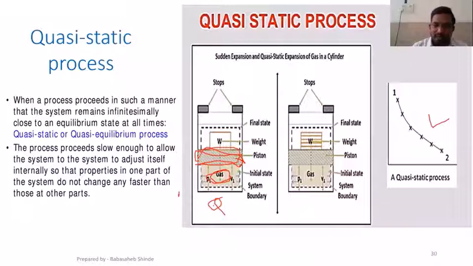So when you provide heat, gases will get heated up. They will expand and there will be an increase in pressure. Suppose that the supply of heat is instantaneous, just like in an internal combustion engine. That air fuel mixture will be burned within a fraction of a second and all the heat will be supplied, right?